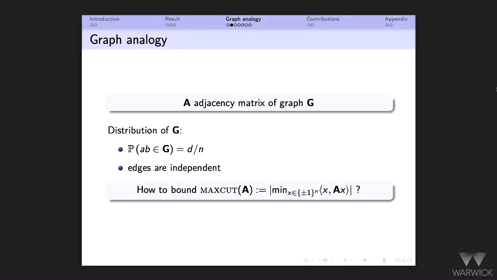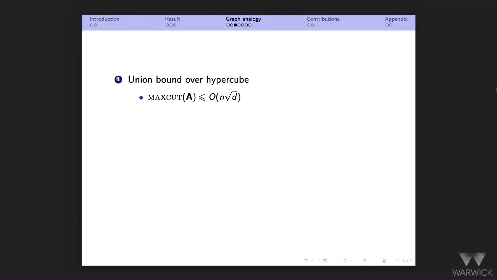And now I want to ask the following question. I want to bound the maximum cut of the graph. In particular, I'm interested in how far it is from its expected value. It's an easy problem, and there are many different ways to do it. I have grouped a few here. The first one is, I just take a union bound over all possible plus or minus 1 assignments, and this works and tells me that this maximum cut deviation is n times square root of d, up to constants. I will not be interested in getting sharp constants.